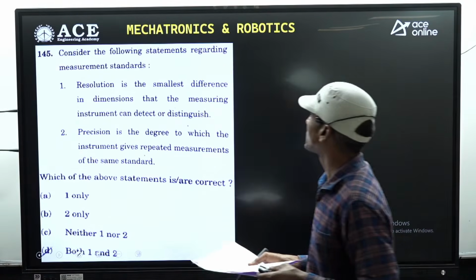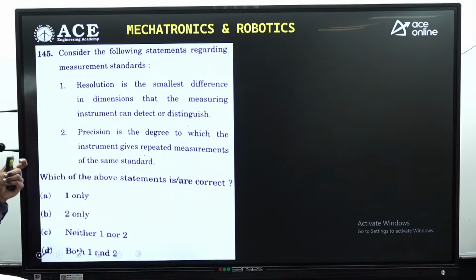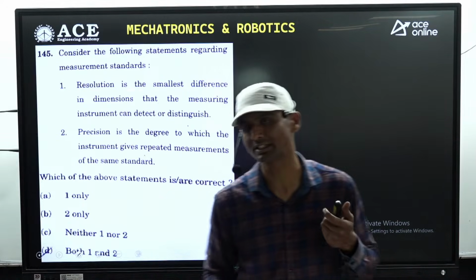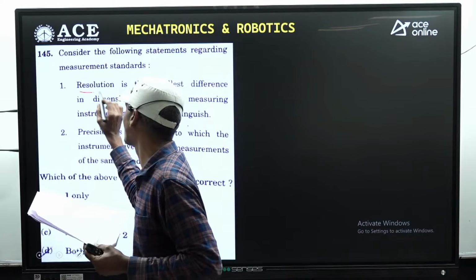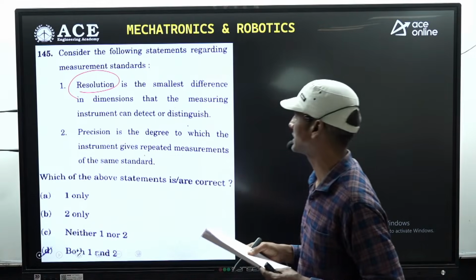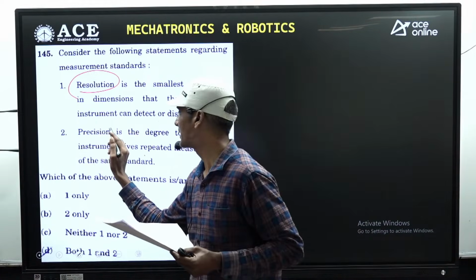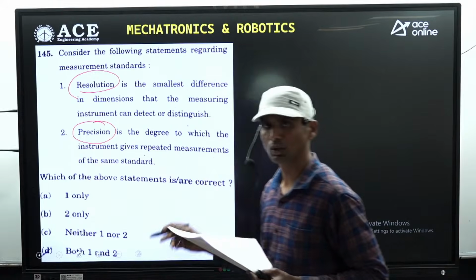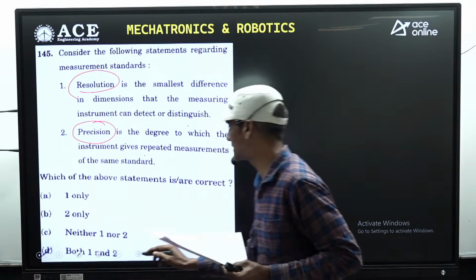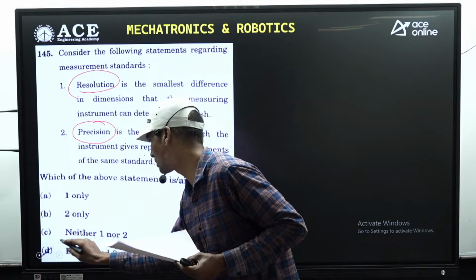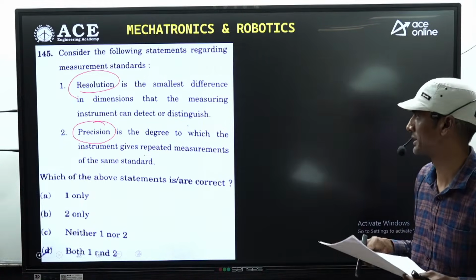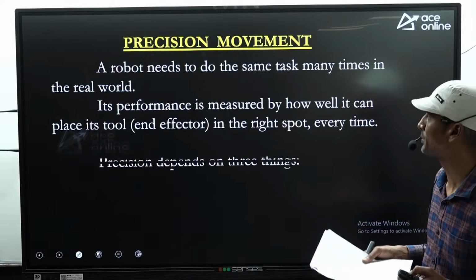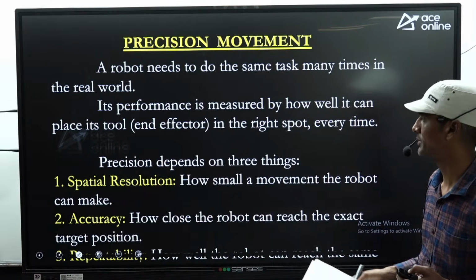As we move to the next question, consider the following statements regarding the measurement standards. Here we have two statements, which are related basically to the precision movement of the robot. The first statement is related to the resolution definition given, and the second statement is related to the precision. Here both statements are correct, so option D is the correct one, I guess. That means both statement 1 as well as statement 2 are correct. The same definitions we have seen in the case of precision movement also.